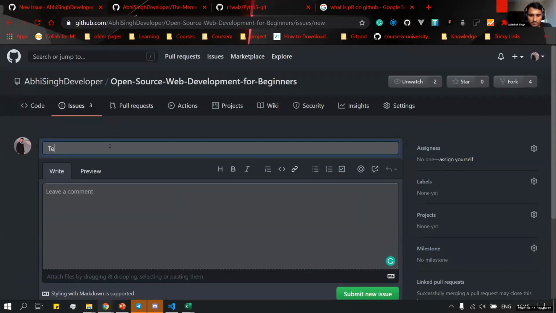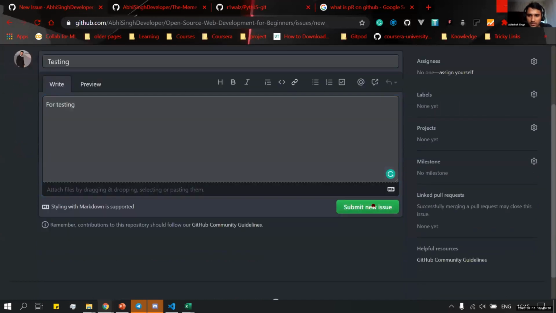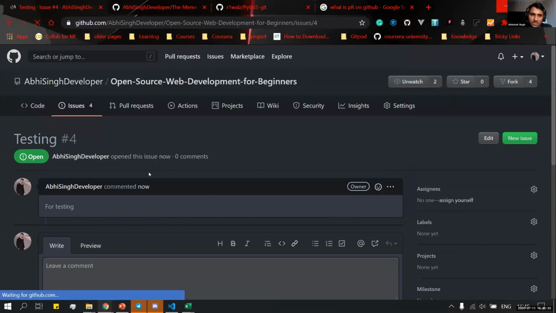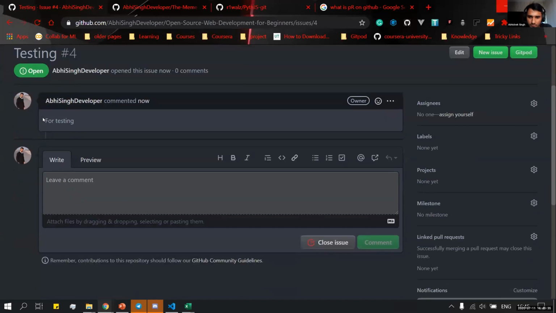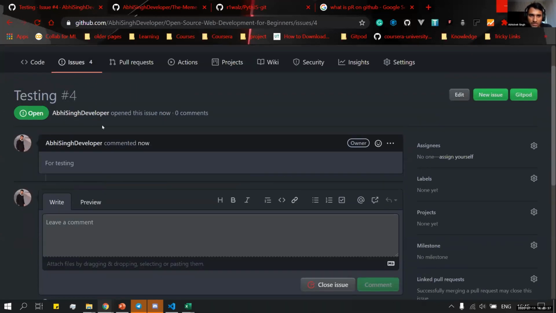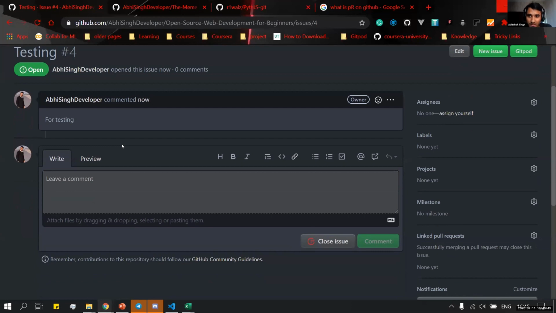Suppose for testing, we have written the heading and the description, and we submit this issue. So this issue has been opened for all. Anyone with my repo link or repo name can share this issue, and if you are a good developer and can solve it, you can easily solve it.